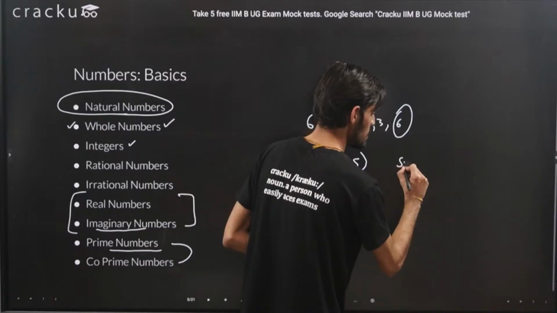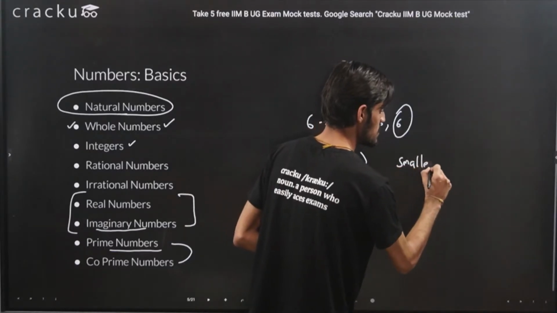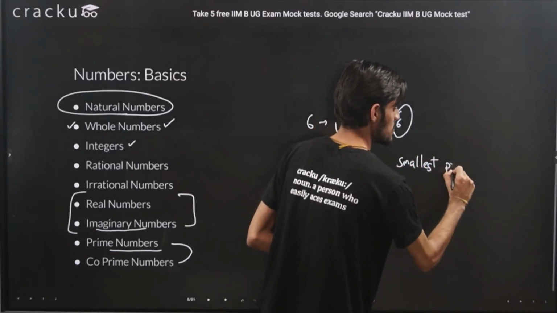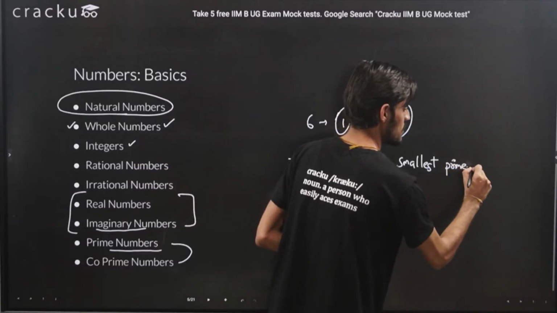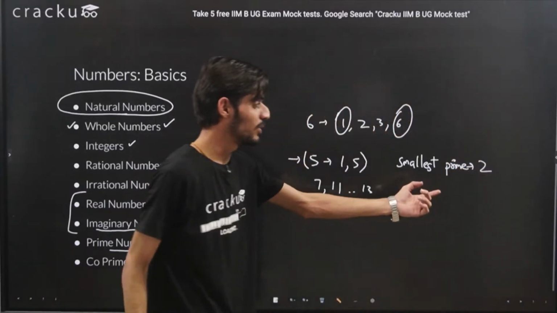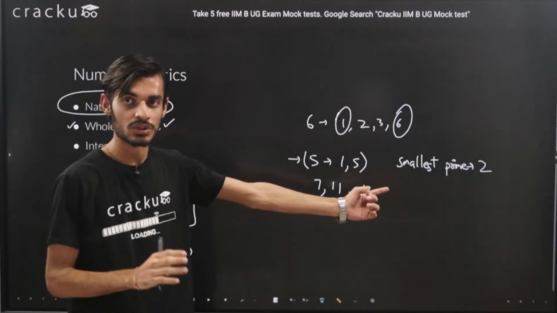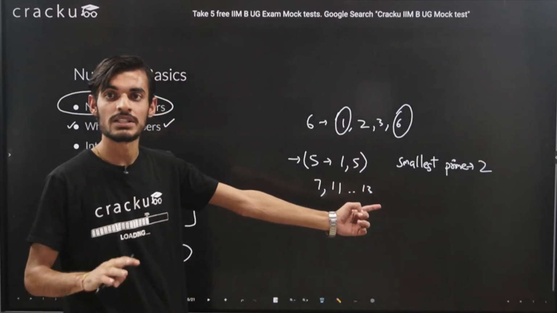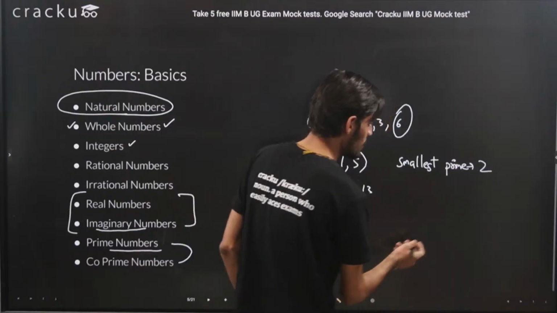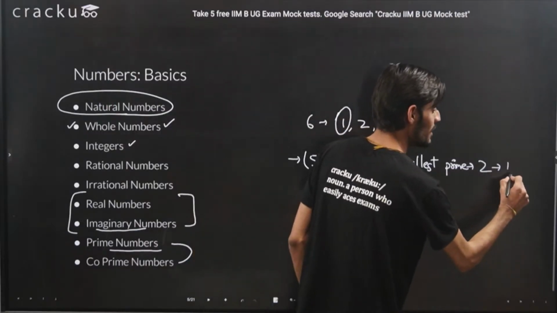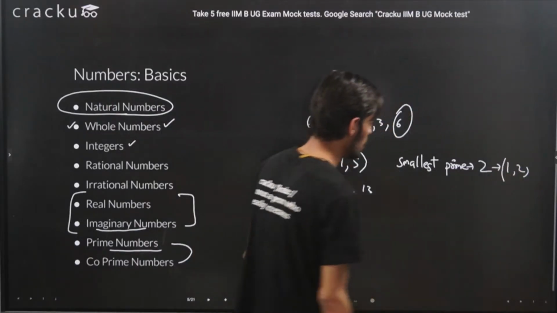The smallest prime number is 2, and also 2 is the only even prime number, because after 2 any even number is not a prime. Because 2 is divisible by only 1 as well as 2.